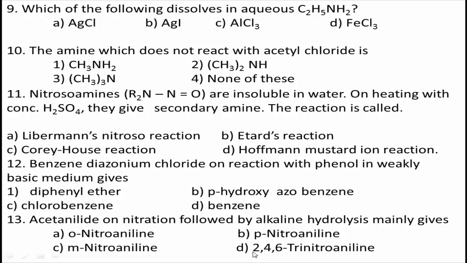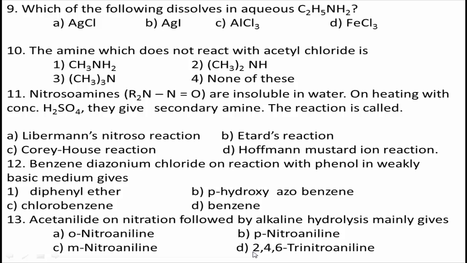Next, question number 9. Which of the following dissolves in aqueous ethylamine, C2H5NH2? Option A, AgCl, silver chloride. Option B, silver iodide. Option C, AlCl3, aluminum chloride. Option D, iron chloride, FeCl3.